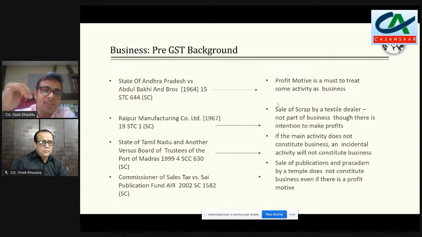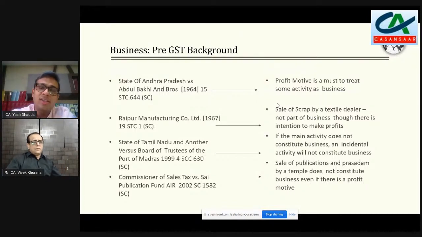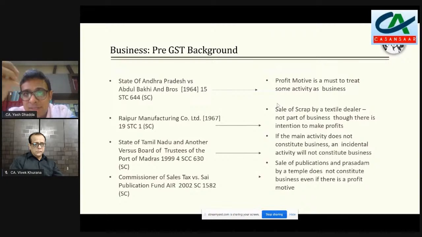And then third, which is the SAI Publication Fund, which is a very useful judgment. It has relevance in today's context also. And I think all of us who are dealing with charitable institutions, all of us who are dealing with education institutions, we are looking at their GST advisory and consultancy. I think we should be aware of this, where in SAI Publication Fund this particular trust, they were in the main activity of spreading the message of Sai Baba. And while spreading the message of Sai Baba, they had some prasad CDs which had messages of Sai Baba, and they were giving it to the devotees, and against that they were charging a nominal amount.